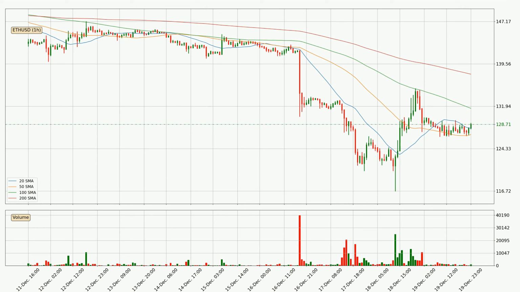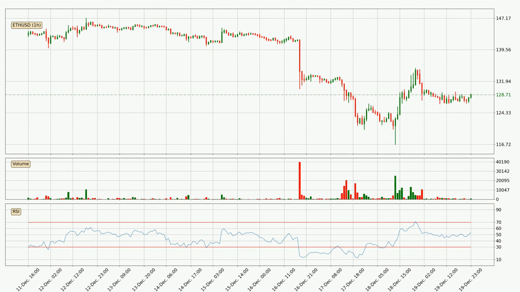If we now look at the current hourly simple moving averages, the current price is between the 20 and the 100 SMA. If the price bounces off the 20 SMA, which is currently at 128, it could be seen as a support, and the 100 SMA that is at 132 could be seen as a resistance to the upside. Breaking either way signals a possible further move to the corresponding direction.